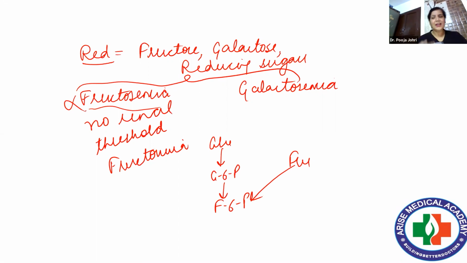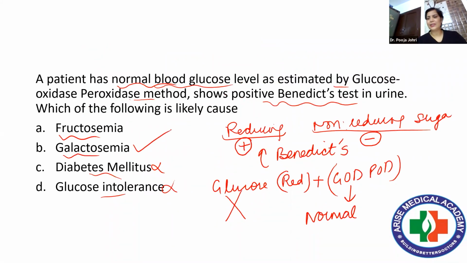So obviously, reducing sugar is there, the concentration of glucose is nil, so the answer to this question will be galactosemia. I hope it is clear, because fructosemia is not actually a term. It should be fructosuria because it doesn't have a renal threshold. And you know what fructose does? Fructose undergoes phosphorylation to form fructose 1-phosphate and then glyceraldehyde, and automatically it merges into glycolysis.